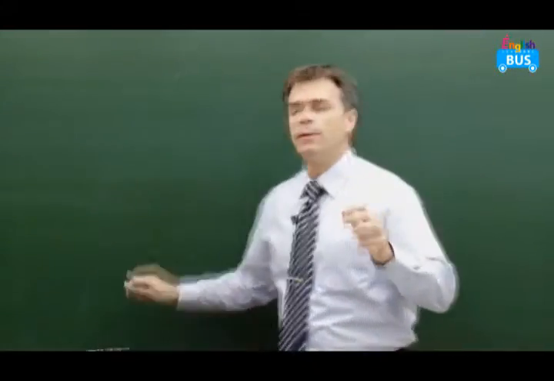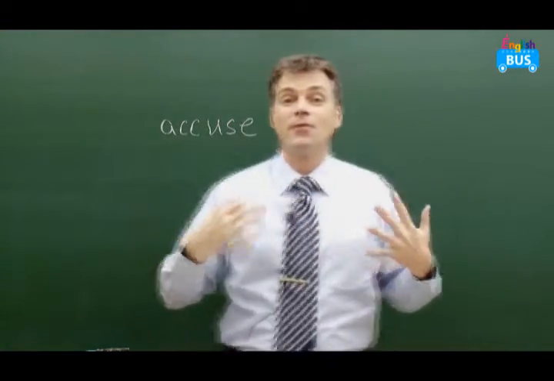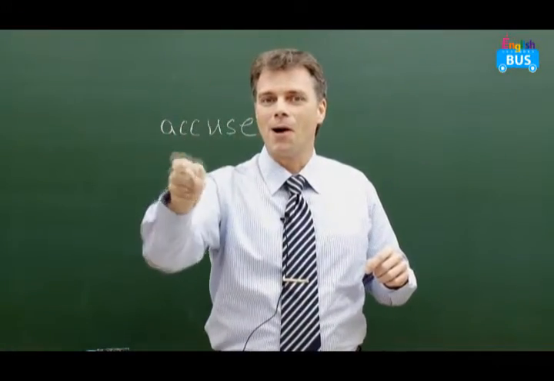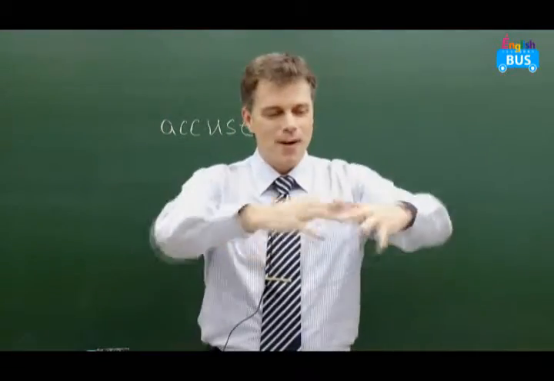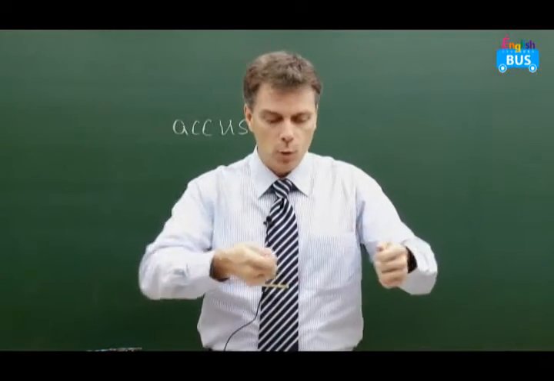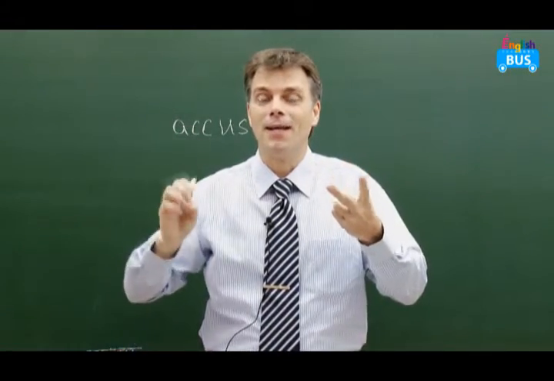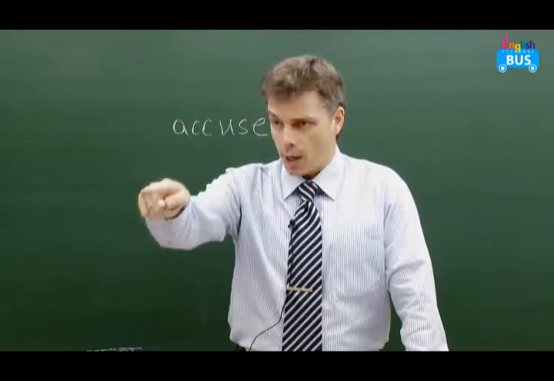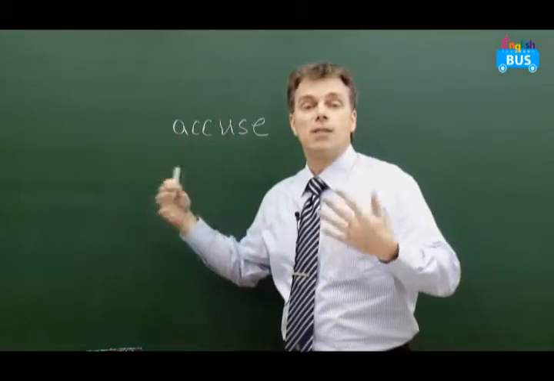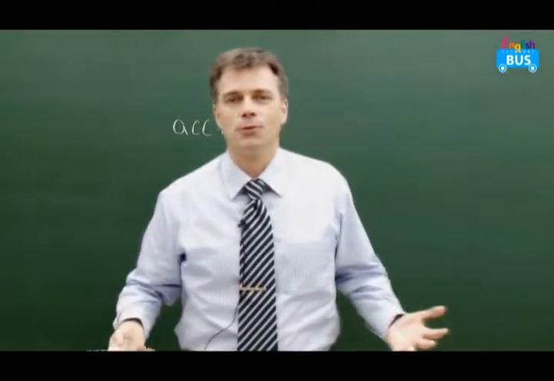Okay. The next power verb is to accuse. Accuse is a verb to say somebody did something wrong. So maybe at home you have a lot of chocolate in your room. It's in your desk. But you open your desk, and the chocolate's gone. Maybe your brother or sister took the chocolate and you go to your brother, you took my chocolate, didn't you? So saying somebody did something wrong is accuse. You took my chocolate. That's accuse.